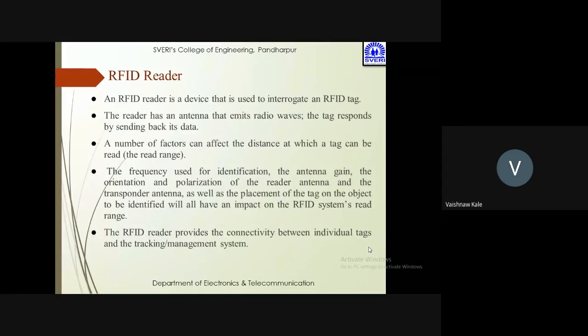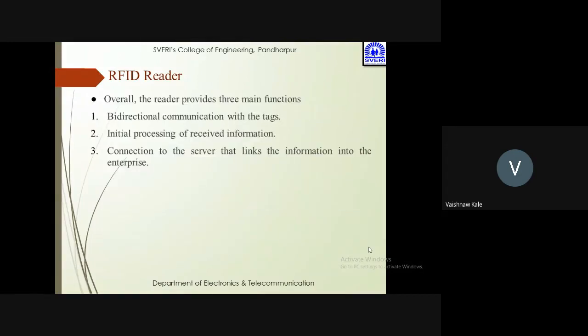Then RFID reader is actually a device that is used to interrogate an RFID tag. The reader has an antenna that emits radio waves. Tag responds by sending back its data. It's the same thing whatever I've told about. Then overall, we could say that there are three main functions of RFID reader. One is a bidirectional data communication with the tags.